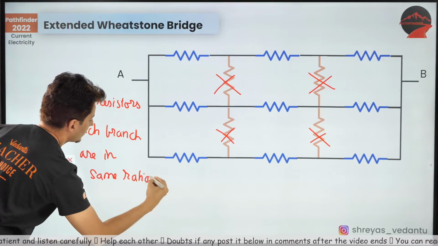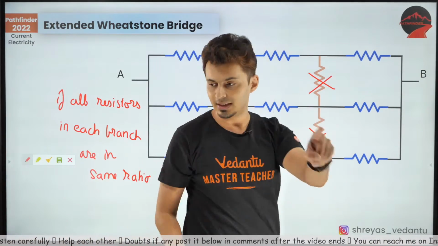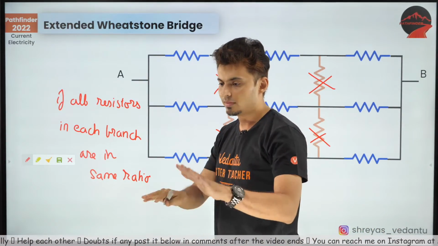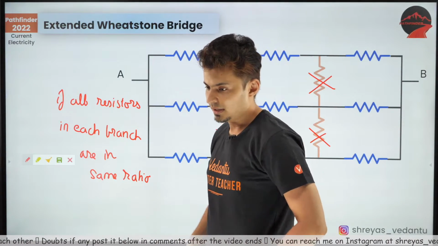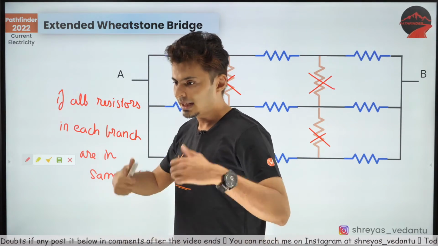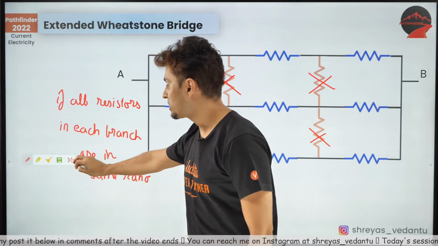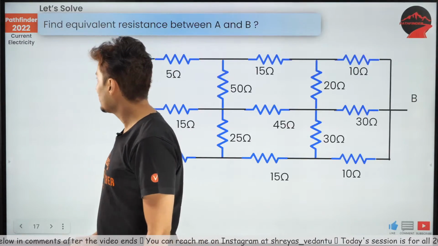So keep this in your notes. This is very important. Extended Wheatstone's bridge out there. Yes, all of them must be proportionate to each other. Very good. Excellent. Let's get going to the actual question now. Let's see how many of you can do this. And here comes the question.